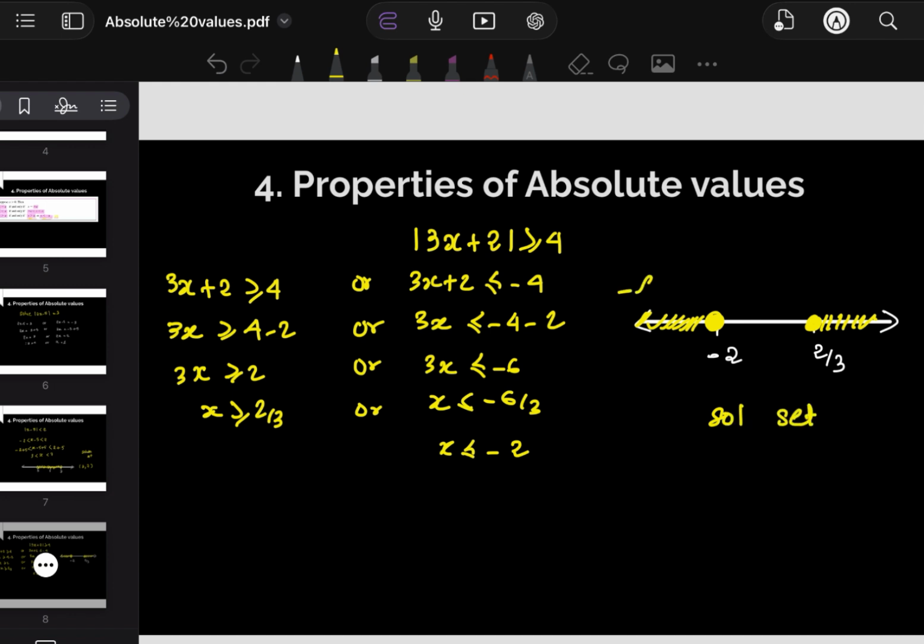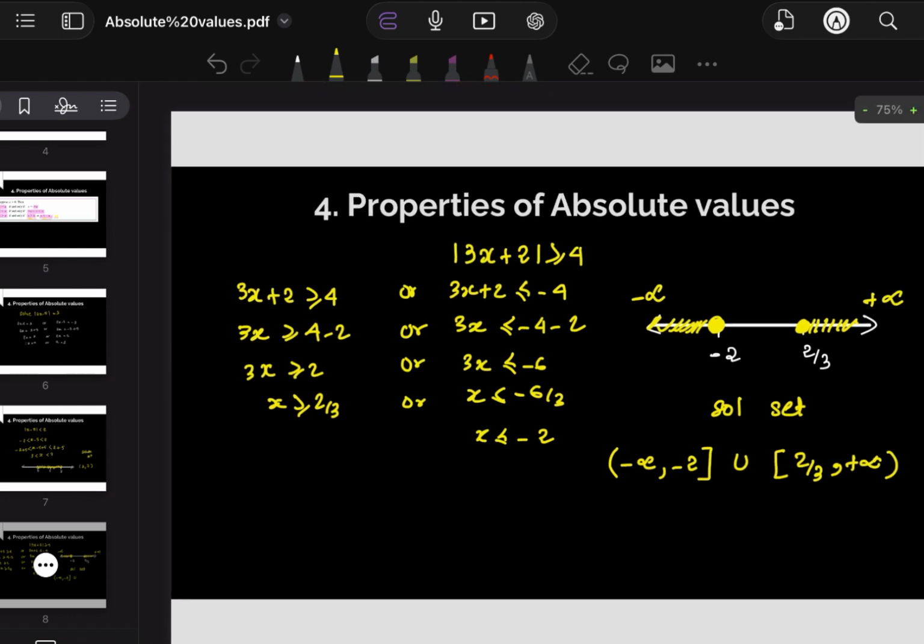This is negative infinity and this is positive infinity, right? When we describe infinity, we always use a round bracket: negative infinity to negative 2 with a square bracket, union, a square bracket because there is an equal sign there, 2 over 3 comma positive infinity with a round bracket. So that's the answer here.